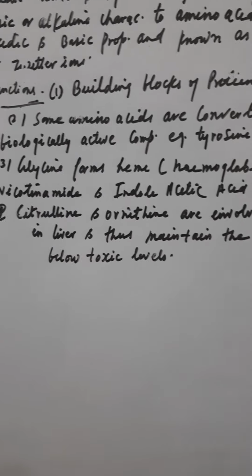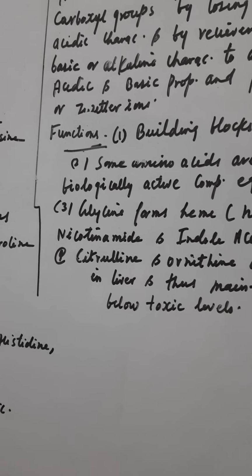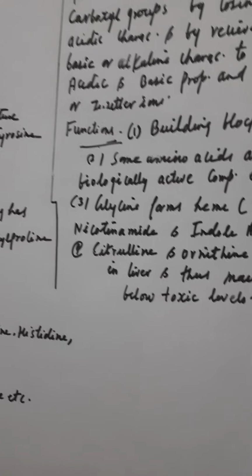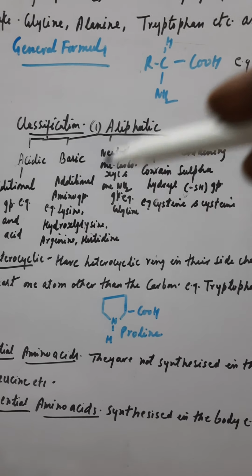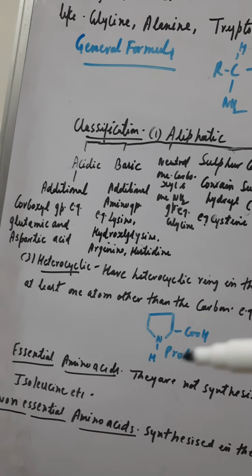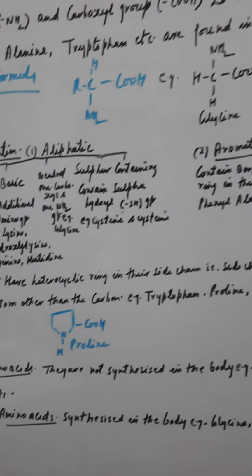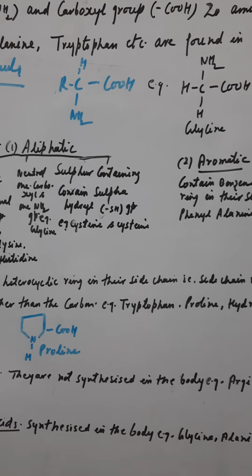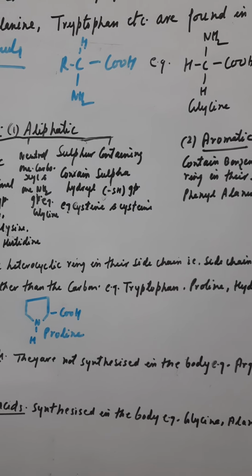This I had told you in class 10th when I was telling you about the excretion process, that ammonia is converted into urea. So here we have finished amino acids, their general formula, then how they are classified, like aliphatic, aromatic, heterocyclic. Then aliphatic is divided into groups like acidic, basic, neutral. And then the main properties of amino acids, how they are amphoteric, how they act as a zwitterion, and functions.